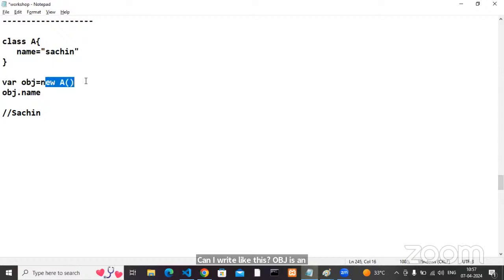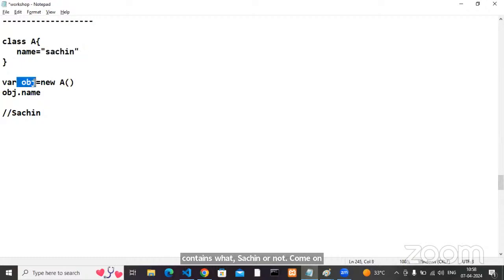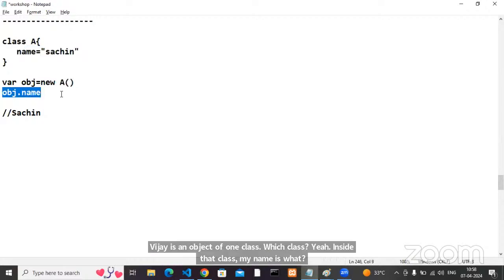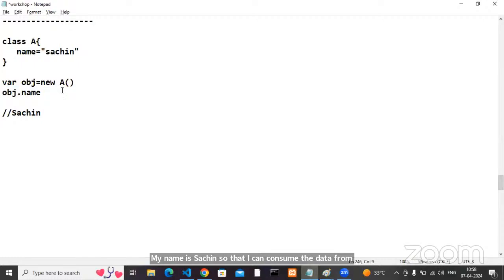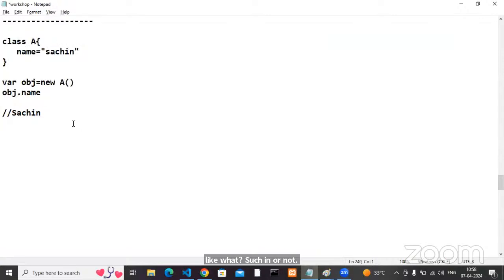Obj is an object of one class. Inside the class, name is like one variable. That variable contains Sachin or not? Yes or no? Obj is an object of one class, which class? A. Inside that class, name is Sachin. So I can consume the data from the object by using dot notation or not. If you run this, you get the output Sachin or not? Agreed with me?